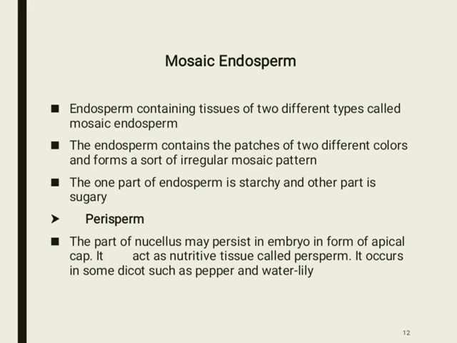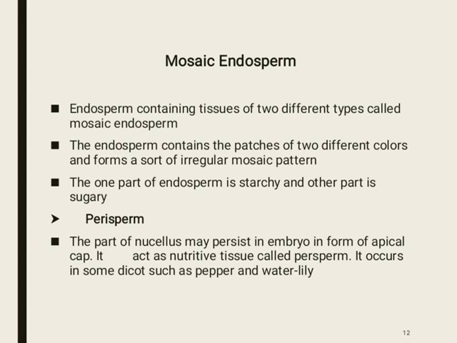The endosperm contains patches of two different colors and it forms a sort of irregular mosaic pattern, in which one part of the endosperm is starchy and the other part is sugary.